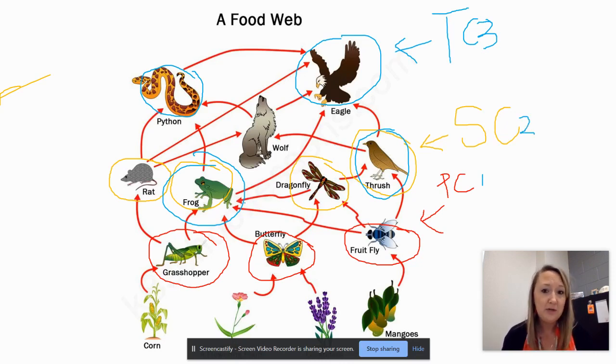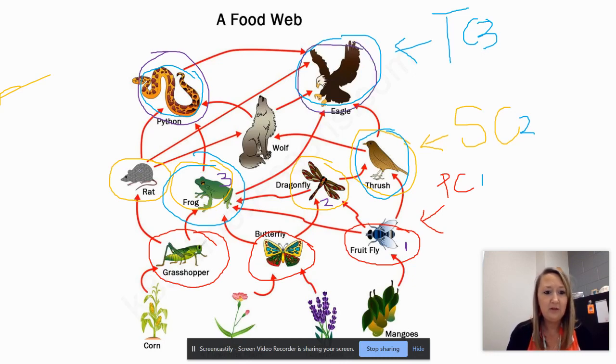Now, you saw the word quaternary consumer in your food web as well, right? Quaternary consumers are the 4th consumer. So if I start over here again with my fruit fly, let me swap colors one more time. If I start over here with my fruit fly, this is primary consumer. This is my first. Dragonfly is my second. Frog is my third. But what eats the frog? Oh, python. He can also be a quaternary consumer, right? What else eats the frog? The eagle. He can be a quaternary consumer.